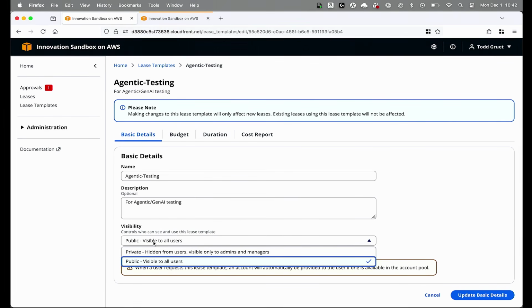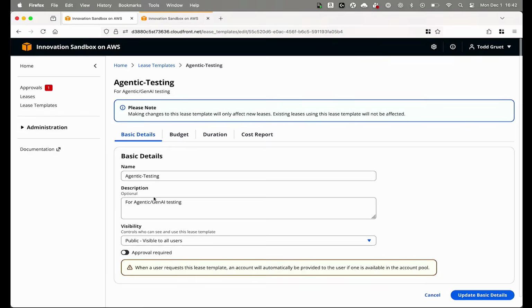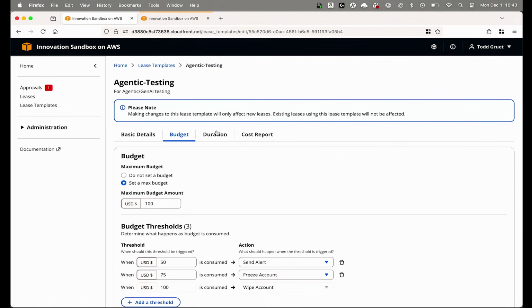So clicking on the first one, agentic testing, we can see we have name, description, and visibility. I mentioned earlier, we have the ability to set private visibility, which means when a user logs in, they're able to request an account from the available lease templates. If it's private, they won't be able to see that lease template. We have our optional approval.